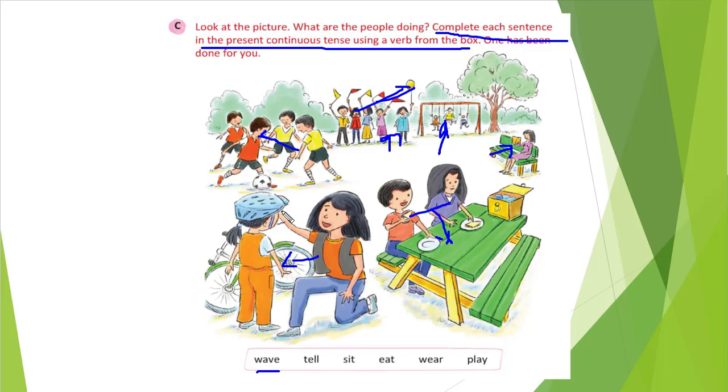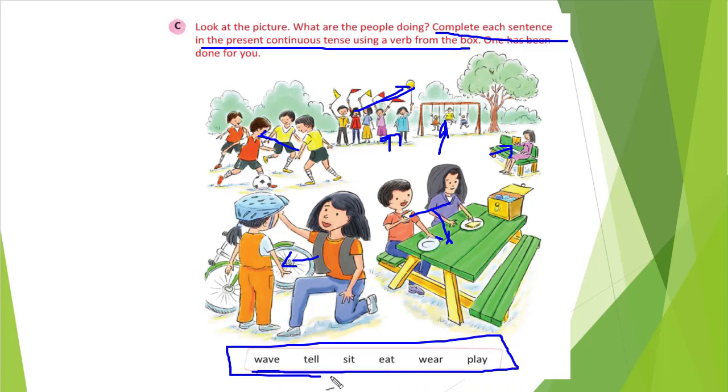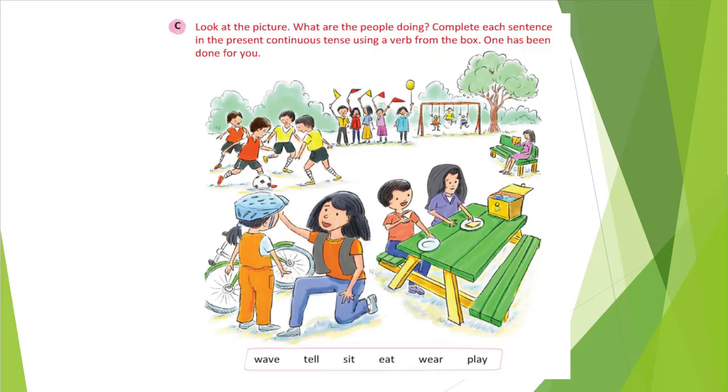So we need to complete all these sentences with what? With present continuous tense. And what should we do? We should use these box verbs to complete the fill in the blanks. Nothing else we need to do. Okay. So let's see what the exercise is.